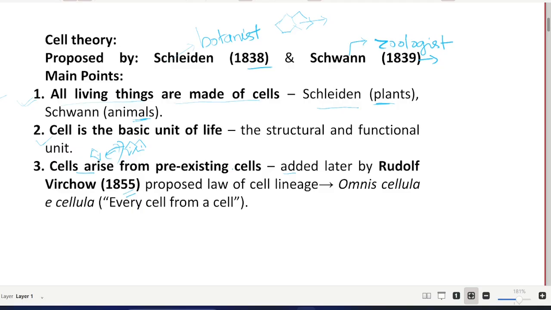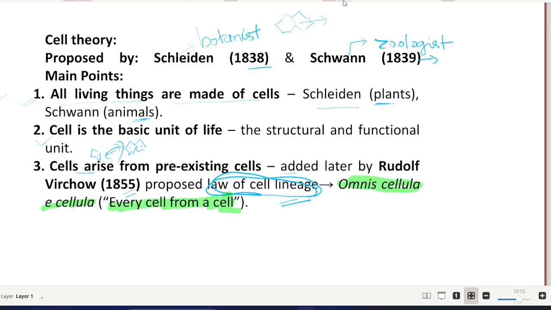He proposed the law of cell lineage, that cells arise from pre-existing cells, with a fascinating Latin phrase, omnis cellula e cellula, which in English is every cell from a cell. So this was proposed by Rudolf Virchow.